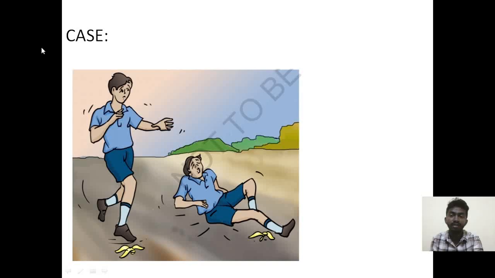Fine. Next, I will show you some pictures. Please try to understand this. Here, a boy who is walking falls when he steps on a banana peel. So, what is the possible reason for this? Let's try to investigate this.